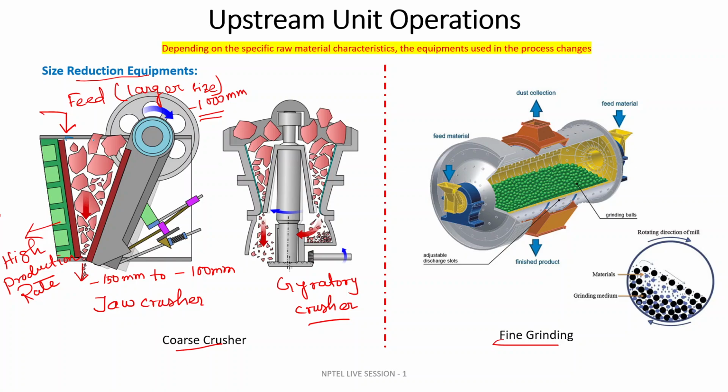This section is called the gap, from where the feed is introduced to the jaw crusher, and this is the fixed jaw.